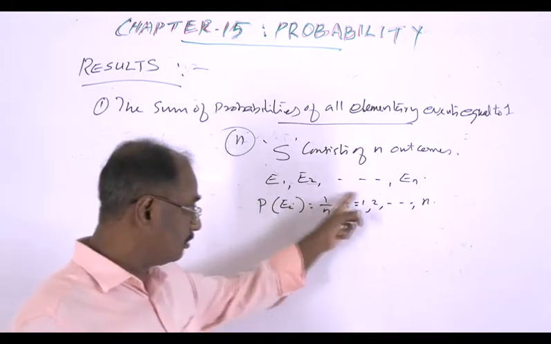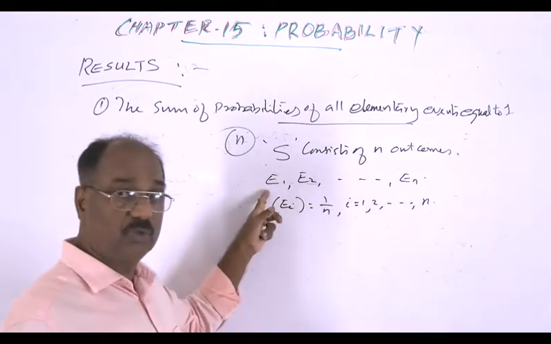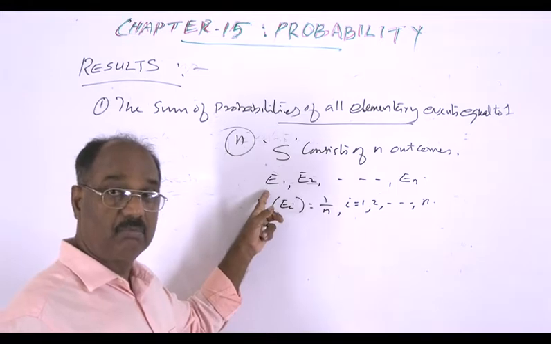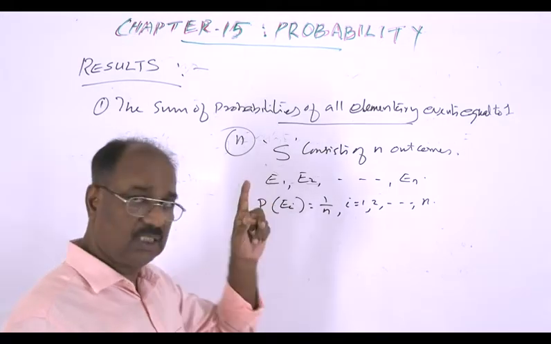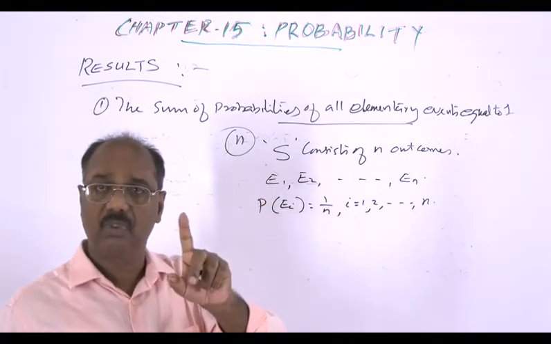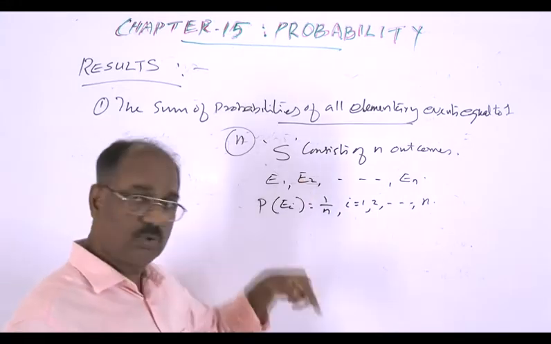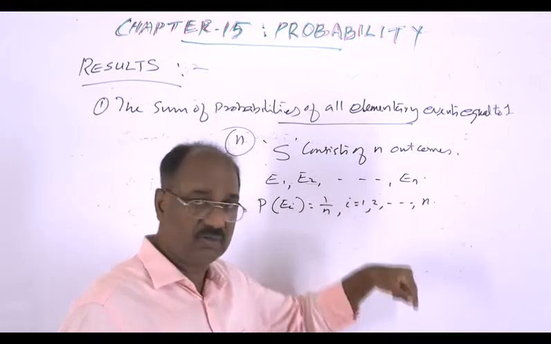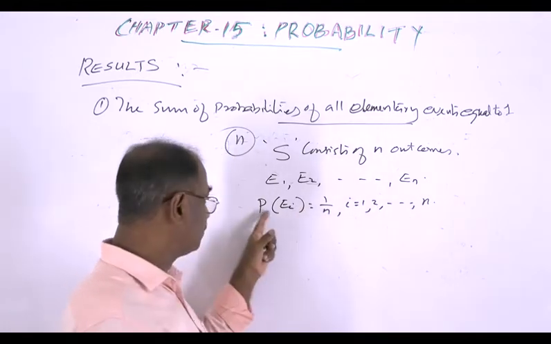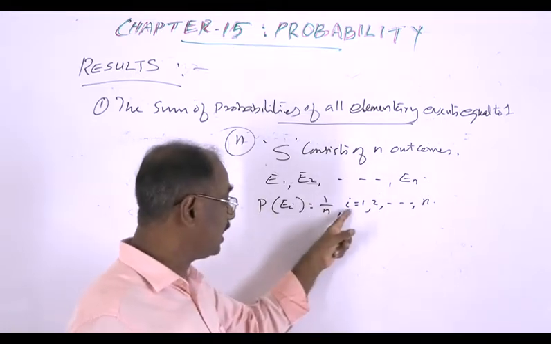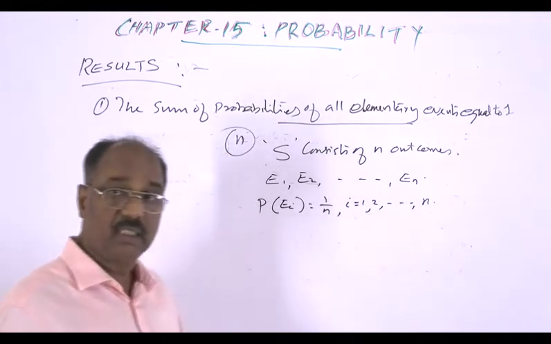There are n outcomes. This event consists of only one outcome. That is favorable to this event, there is only one outcome. So the probability is 1 by n. Probability of E2 is 1 by n, etc. Probability of En is 1 by n. So probability of Ei equal to 1 by n, i from 1 to n.